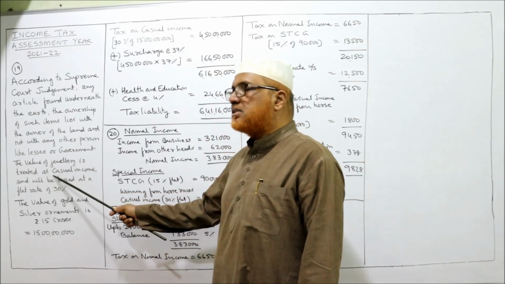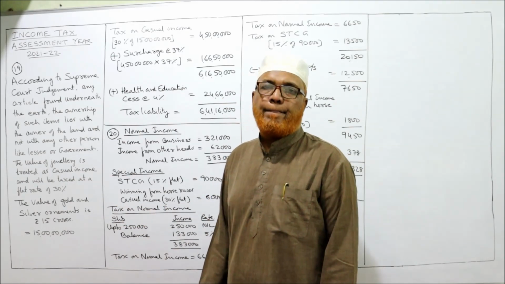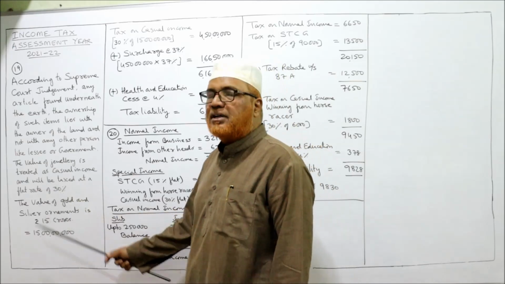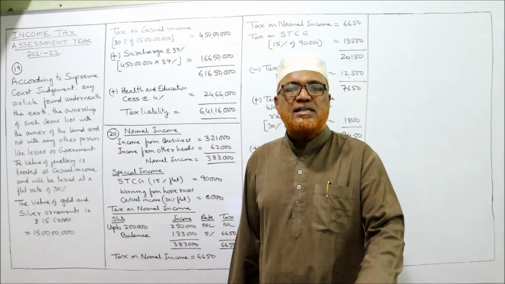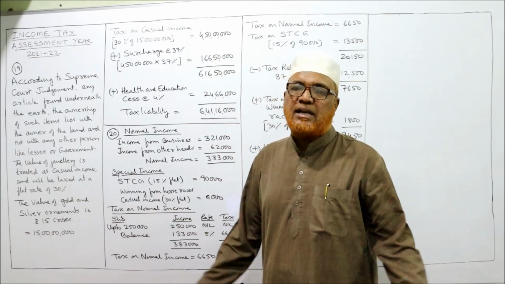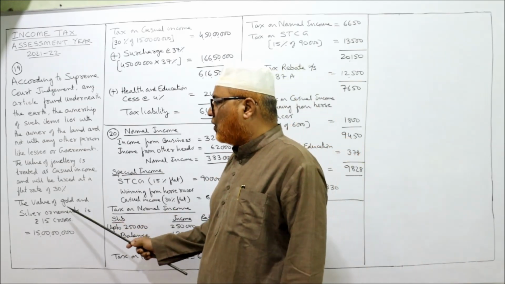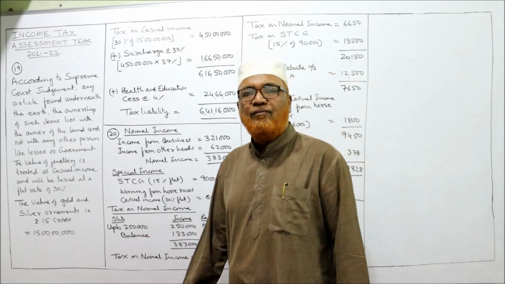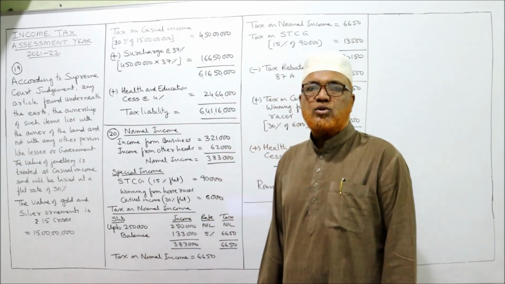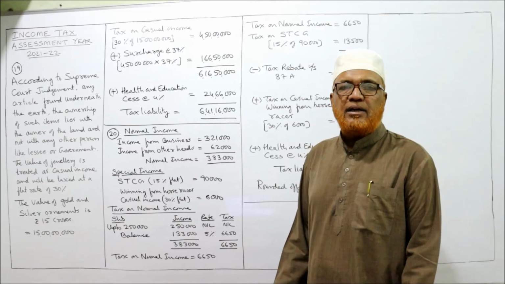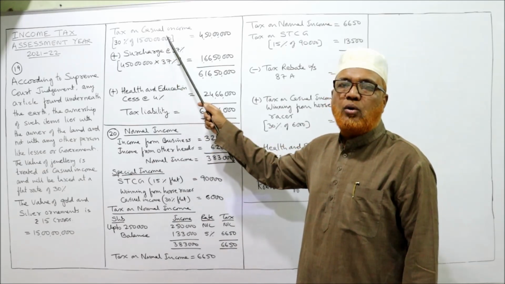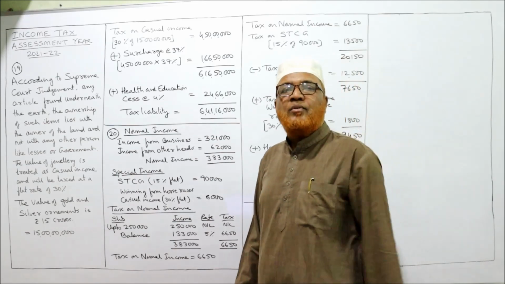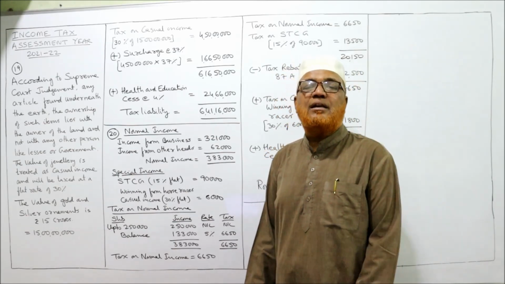The value of the jewelry is treated as casual income, unexpected income, element of chance. So it will be treated as casual income and taxed at a flat rate of 30% as usual. The value of the gold and silver ornaments is 15 crore. That is the value of the jewelry. So how to compute the tax liability? 30% of 15 crore comes to 4 crore 50 lakh. 4 crore 50 lakh is the basic income tax.